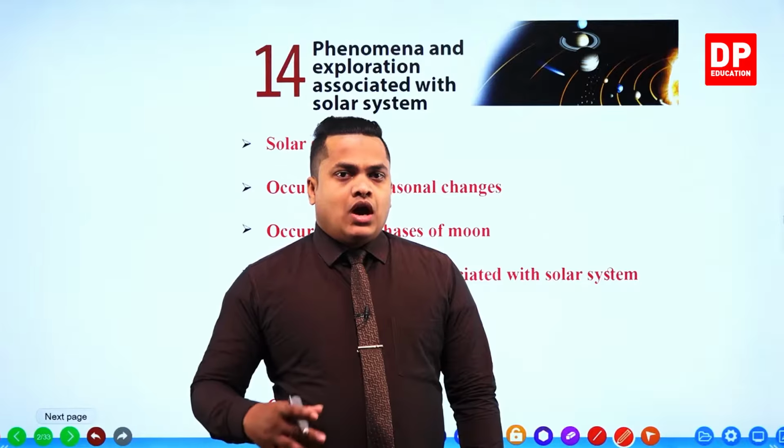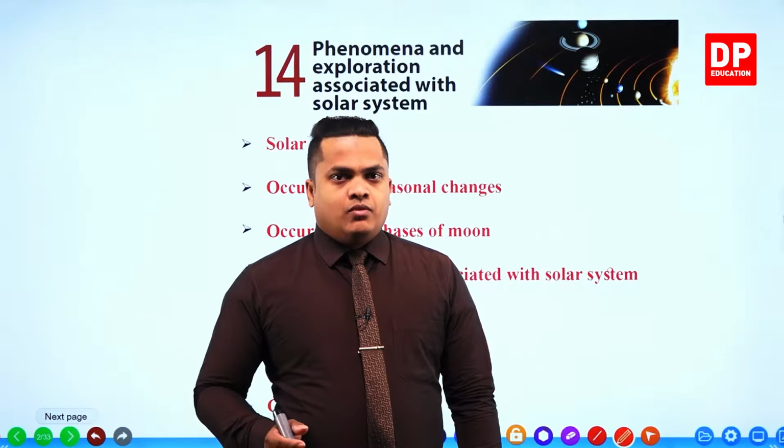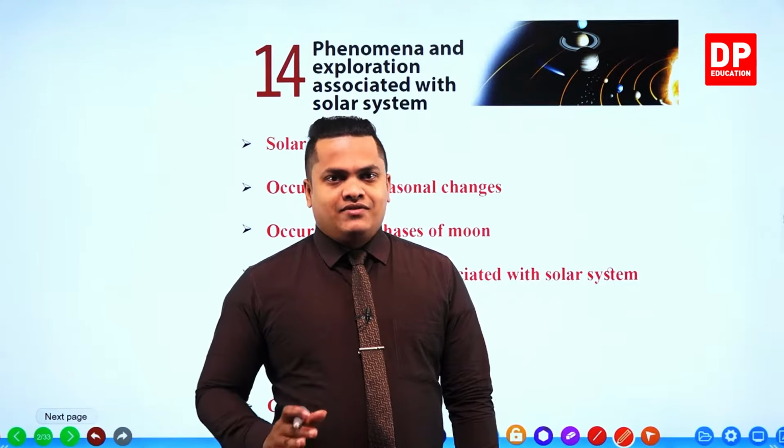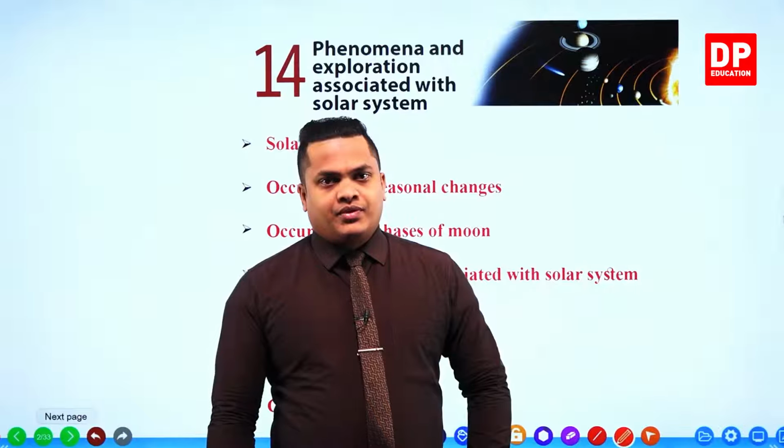However, one planet has been expelled from our solar system recently, the planet called Pluto. Therefore, now within our solar system, there are only 8 planets.